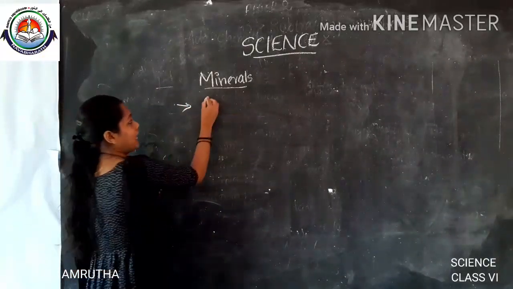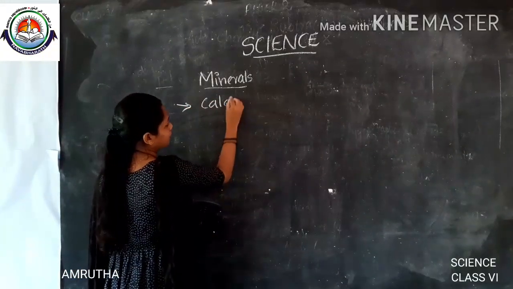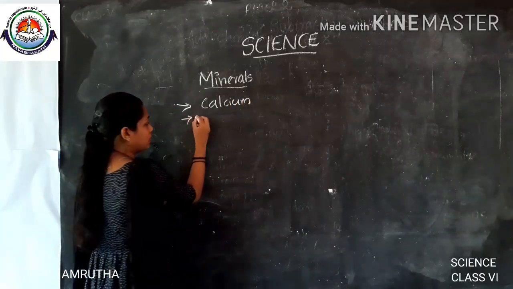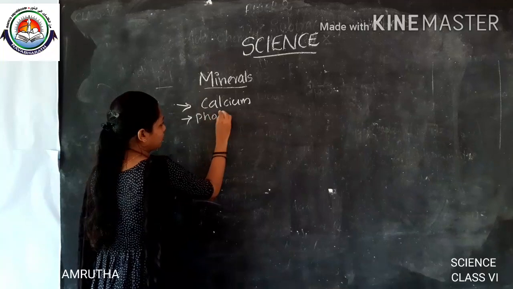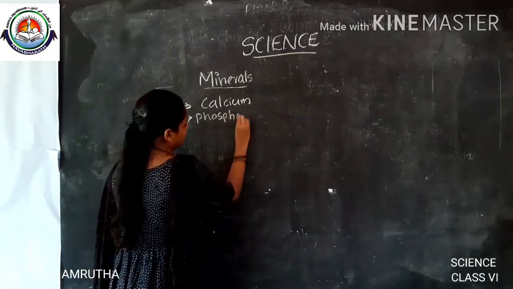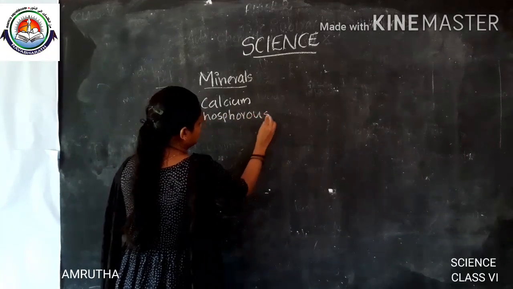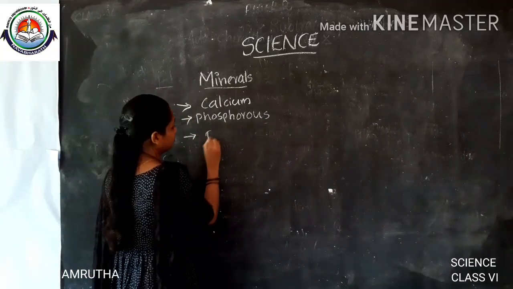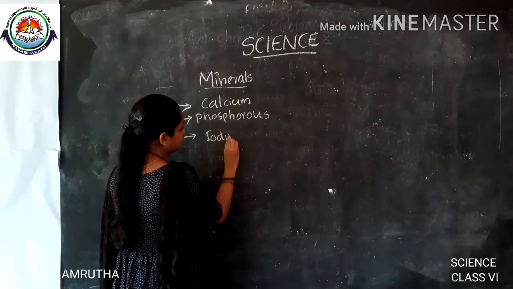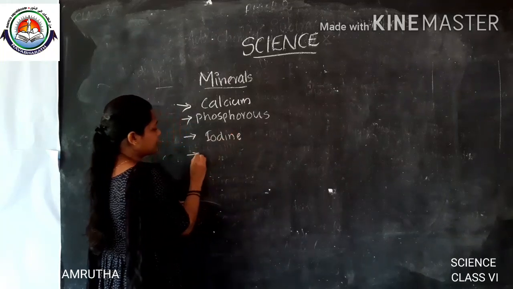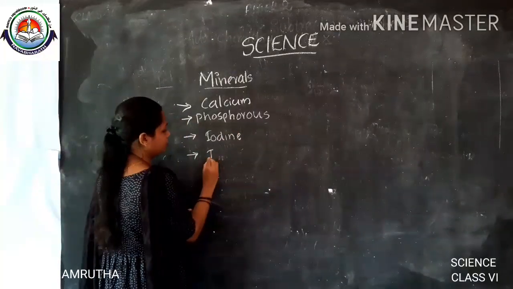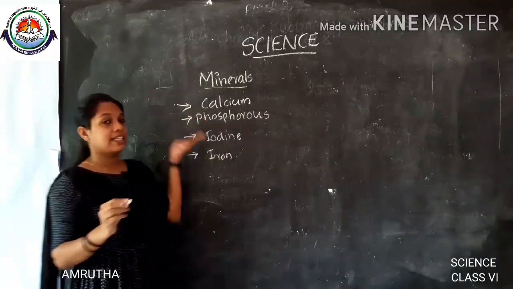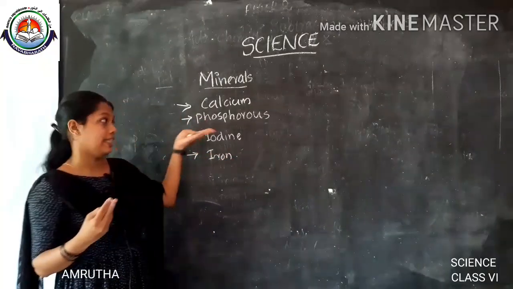Minerals like calcium, phosphorus, iodine and iron. These are the four minerals that you have to study in detail.